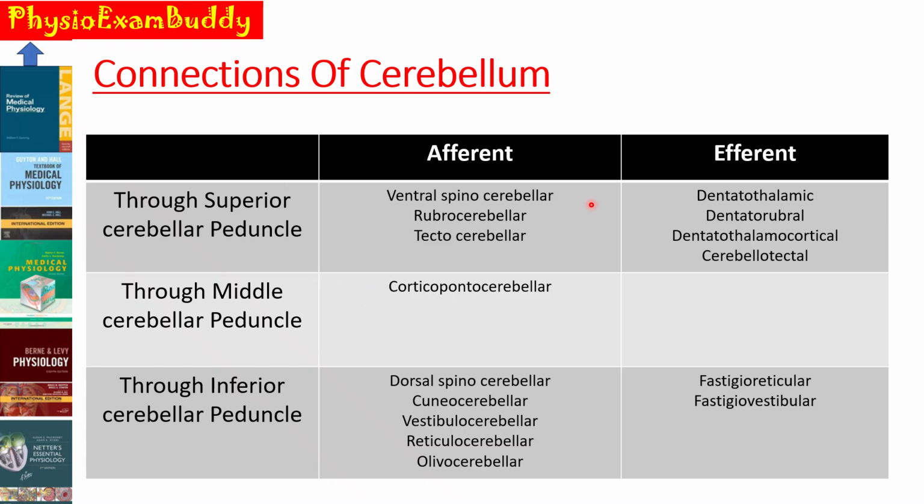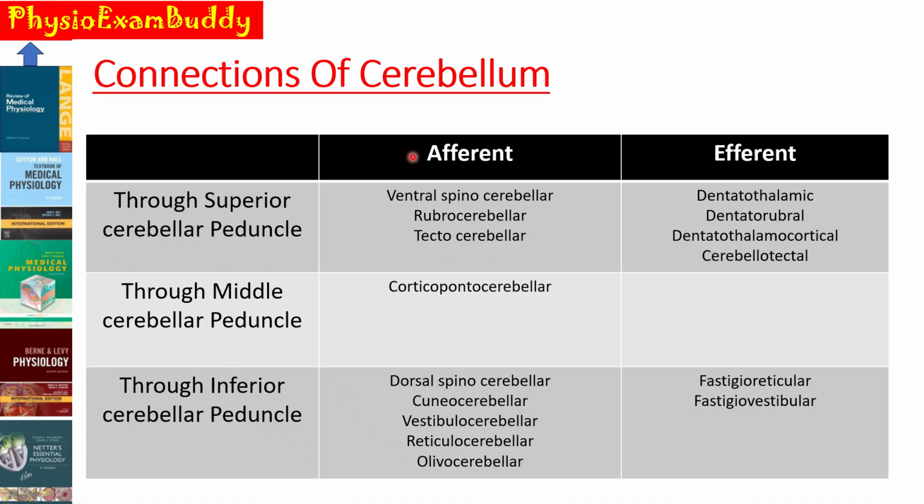So this slide gives the very important one, that is it gives the concise picture of the connections of the cerebellum. So you can see here that these pathways usually enter the brainstem either through the superior cerebellar peduncle or middle cerebellar peduncle as well as through the inferior cerebellar peduncle. So these are the afferent connections which pass through these peduncles, and these are the efferent connections which pass through these peduncles. You can see here that the afferent connections which enter the cerebellum through the superior cerebellar peduncle are the ventral spinocerebellar, rubrocerebellar as well as tectocerebellar.